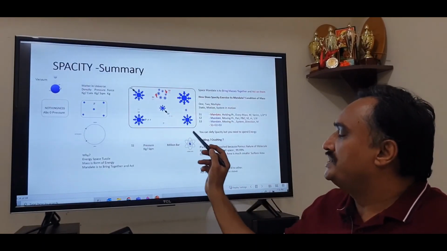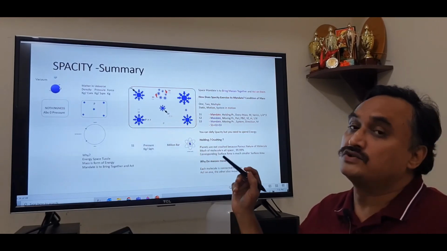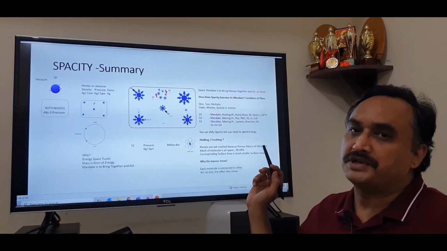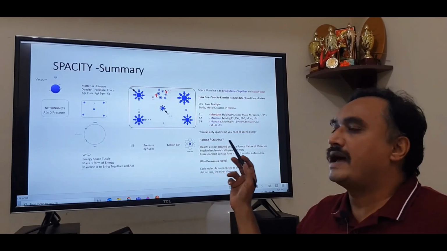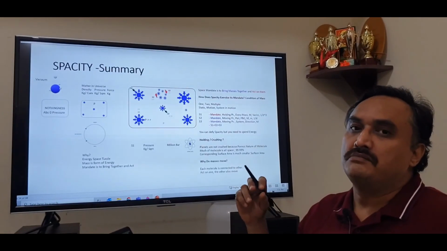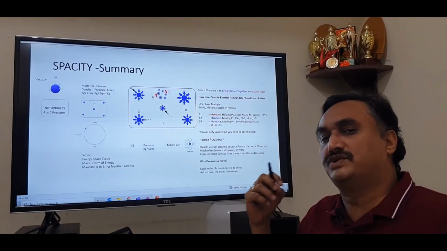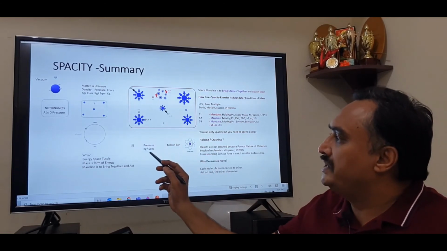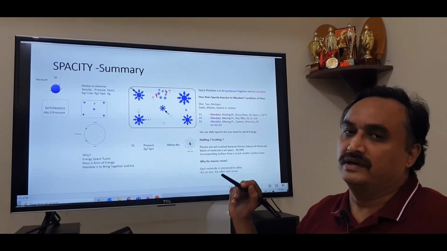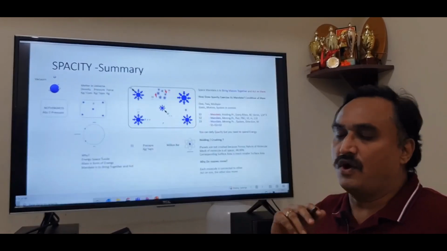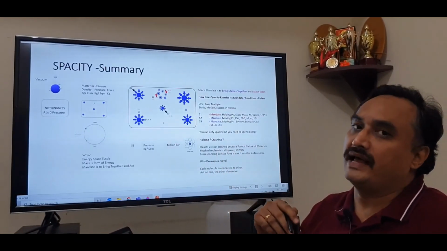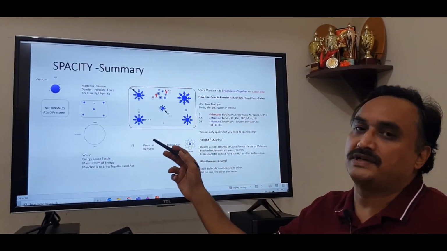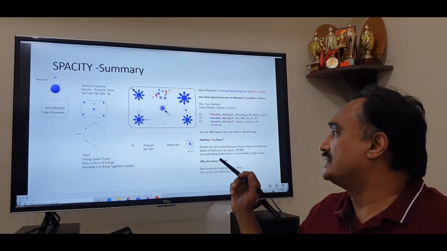The molecule that we see here, much of it is all space, 99.99%. The proton, neutron and the electron, when you take those masses, they are only a minuscule part of it. So the square meter area that you consider of the Earth as the surface area is not right. It is much smaller than that, and hence this space pressure does not crush us.